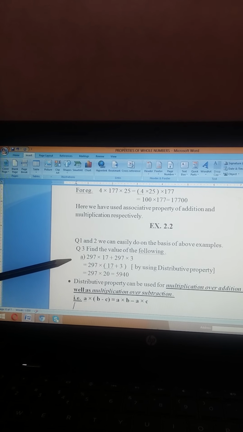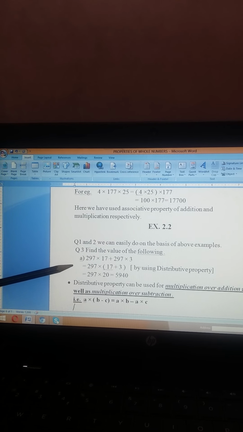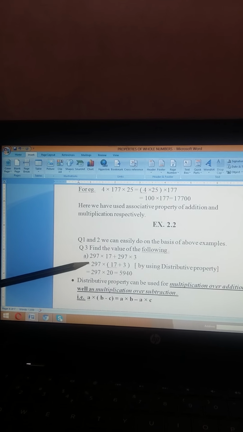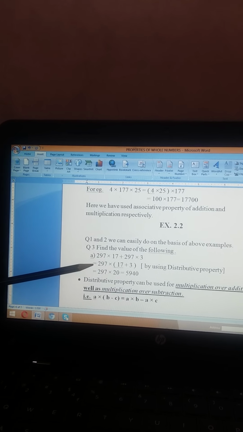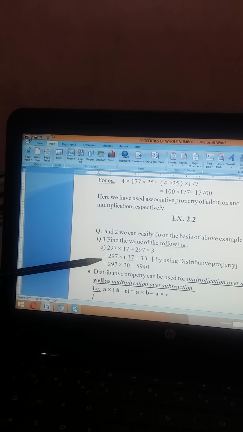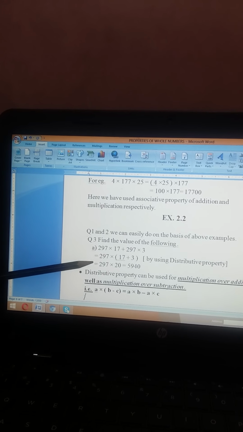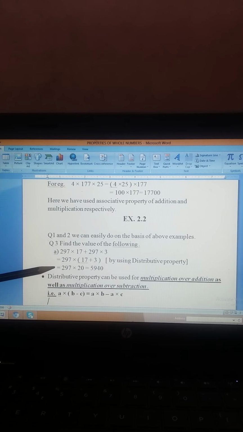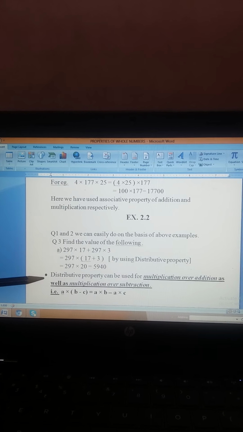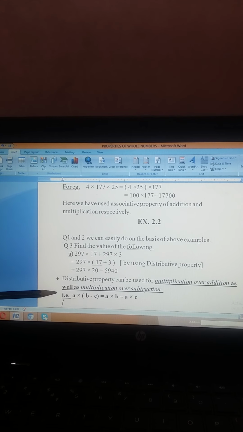It's easily visible. Before addition, one term is there. After addition, one term is there. Out of these, 297 is a common term. So, we will take 297 outside the bracket, then a sign of multiplication, bracket start, it will be 17 plus 3, bracket closed. Which property will it be? It will be the distributive property. Now 297 multiplied by 20 will be 5940.